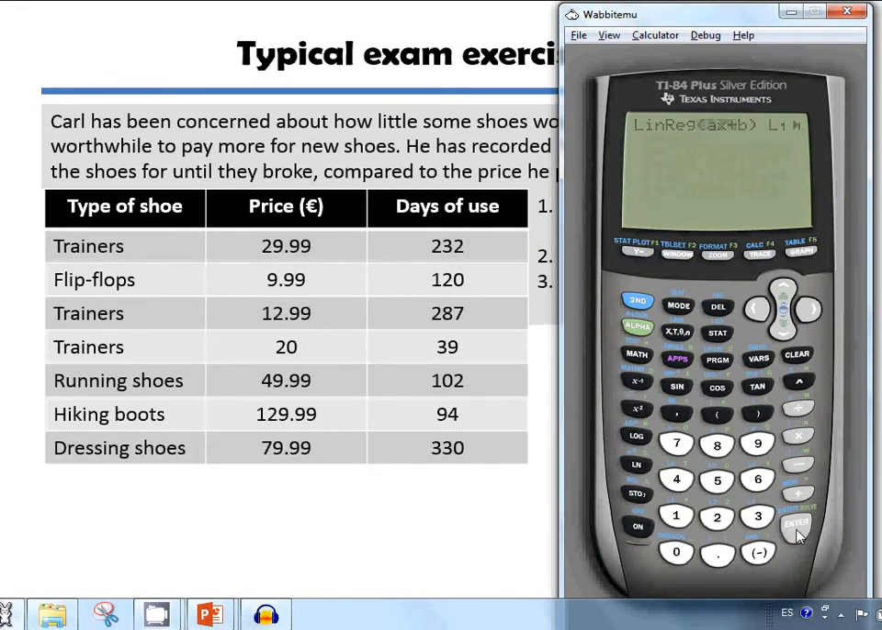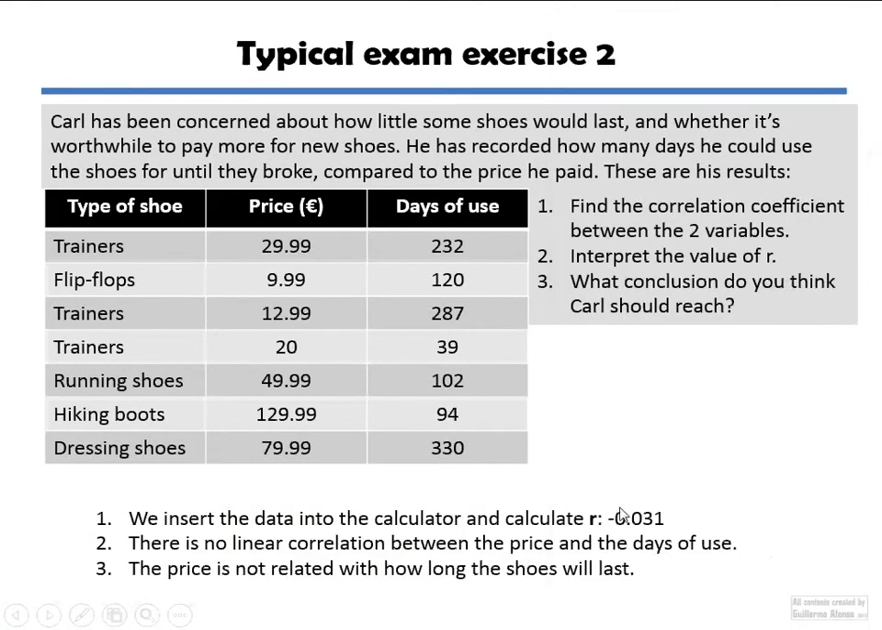Okay, there you go. So I'm going to get R to be minus 0.03. That's a very low value of R. What does it mean? Well, it means that there is no linear correlation between the price and the days of use. There's no correlation. Hence, the price is not related with how long the shoes will last. That sort of conclusion, to understand what R means, is what you're expected to know.